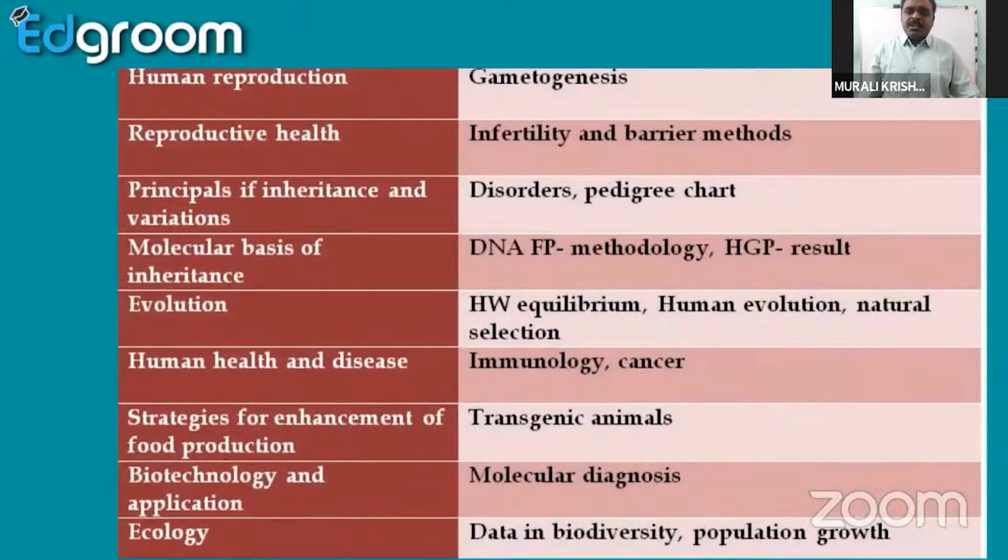Next one is about human reproduction. Gametogenesis is the difficult part, but questions from gametogenesis appear every year. Every year two bits are raised from gametogenesis. That's why we have to focus on this. And reproductive health, that is barrier methods and infertility, is also a very important topic.